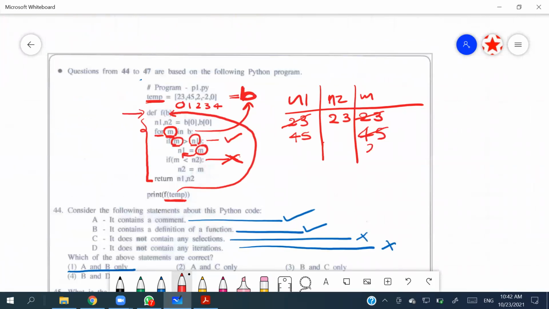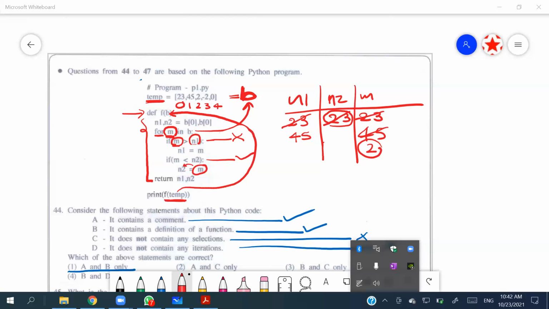m is going to become 2. Then again ask the question, m larger than n1. n1 is 45, m is 2. So this is wrong. And next it is asking about m less than n2. n2 is 23. m is 2 for the moment. So this is correct now. So it says assign m to n2. So then n2 is going to be 2.